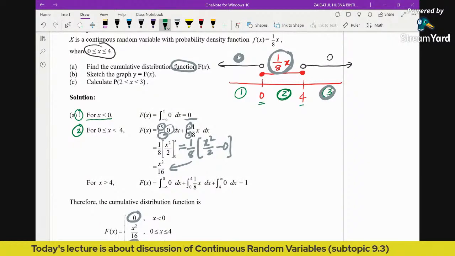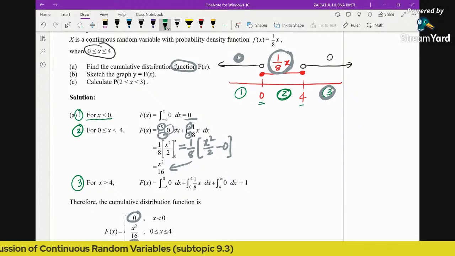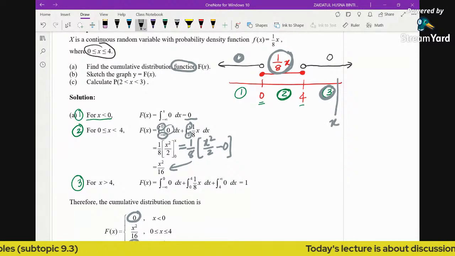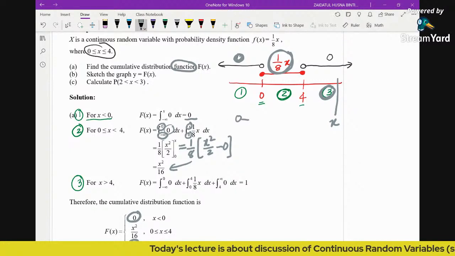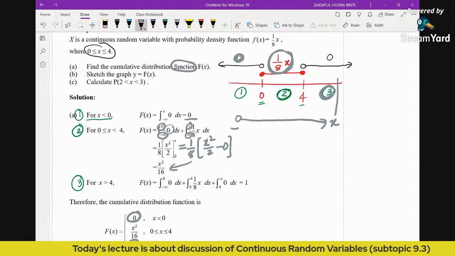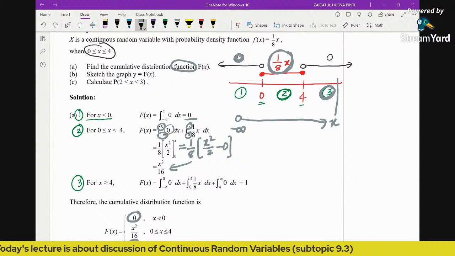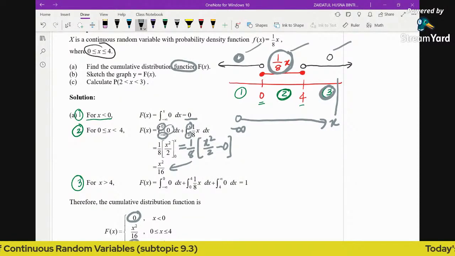Okay, so the third region here, we put here third region. For the region where x is greater than 4, we put the x here. X has to be in the third region. So now, in order to integrate the function from negative infinity until x, you will notice that we will cross three different functions. That is why we have three different integrals here.